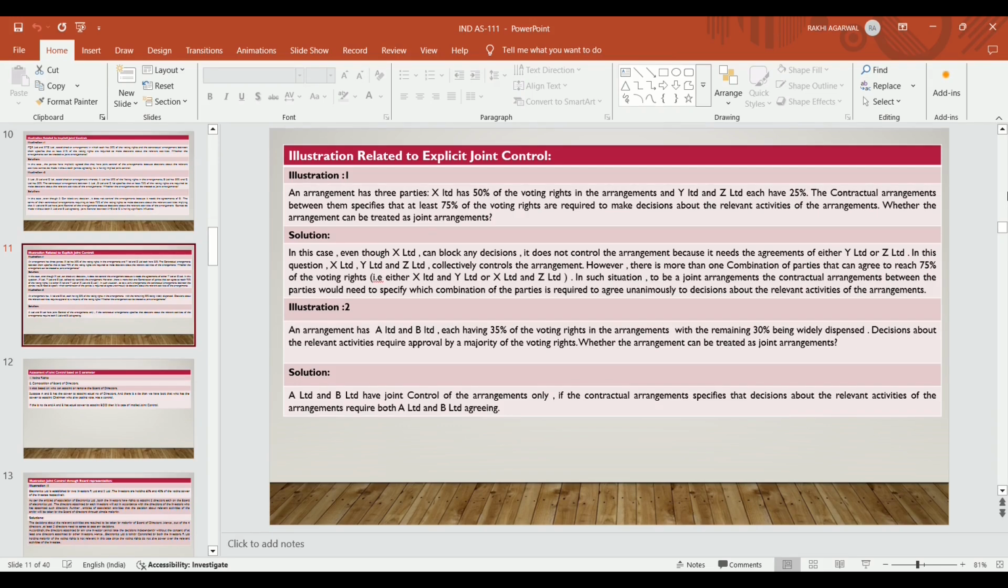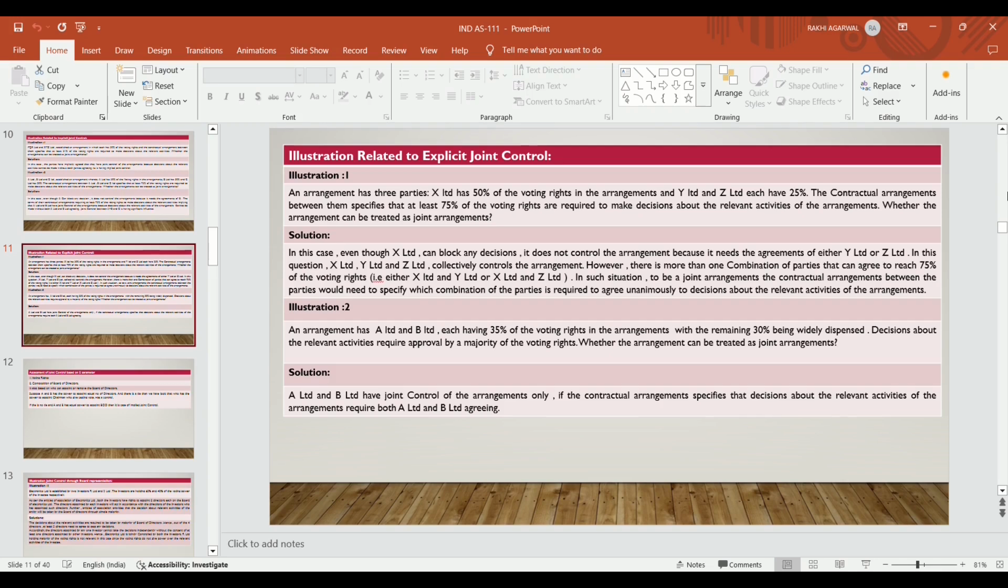Now another illustration. An arrangement has A Limited and B Limited, each having 35% of the voting rights in the arrangement, with the remaining 30% being widely dispersed. Means A Limited has 35%, B Limited has 35%, and the remaining 30% is with other parties, where some parties have 5%, some have 6%, some have 10%. In this way, 30% is widely dispersed.